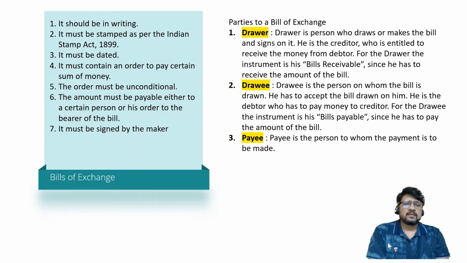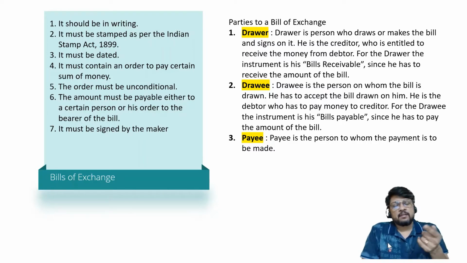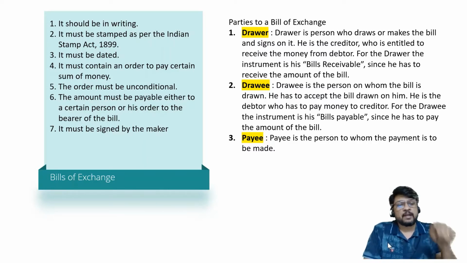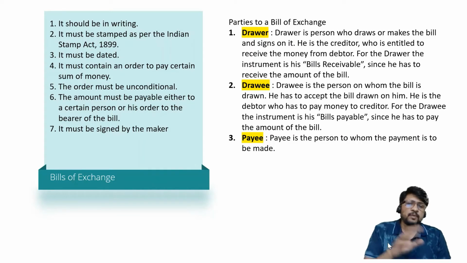In that case, you can understand that X, since he drew the bill, is the drawer. Y, since the bill was drawn upon Y and accepted by Y, is called the drawee. And on the due date, X only presented the bill to Y, and ultimately Y honored the bill. So X becomes the payee. I hope you have understood the situation.